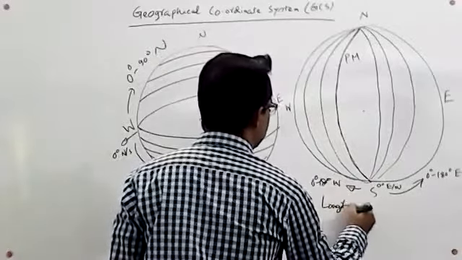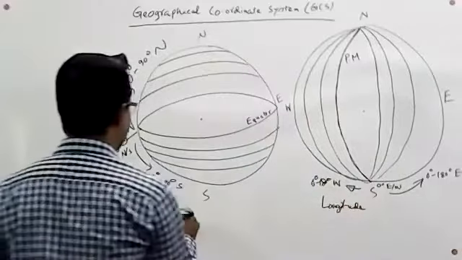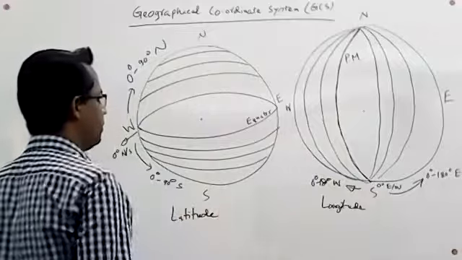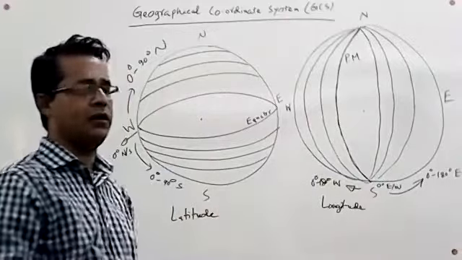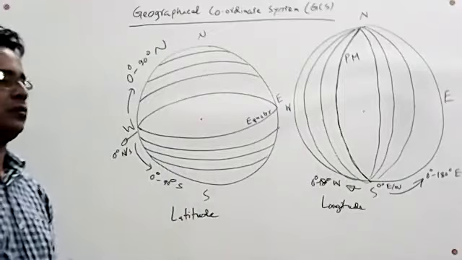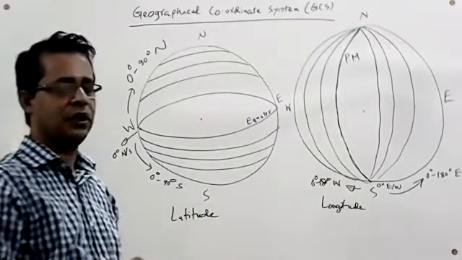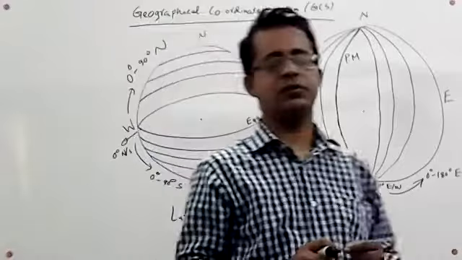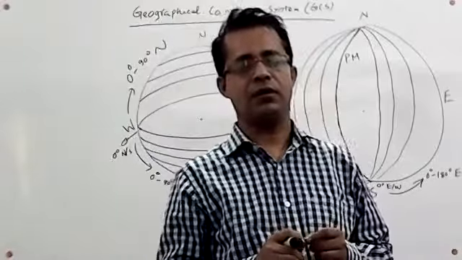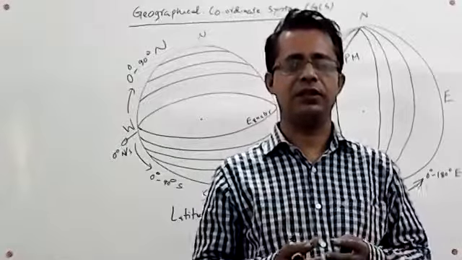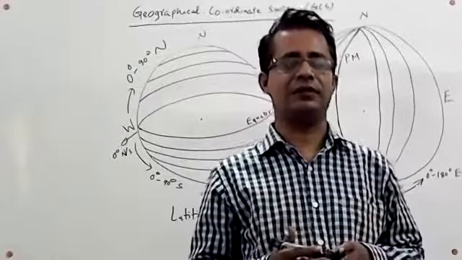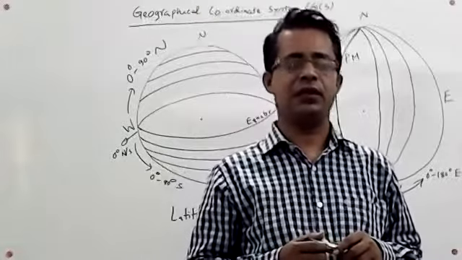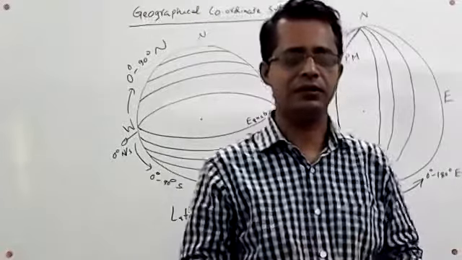And these are latitude. So two things are very important: longitude and latitude. By latitude and longitude, we can find out the position of a location or a point or any object on our Earth's surface. By these two parameters, we will identify a point.